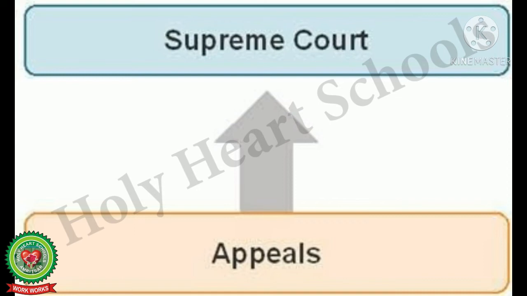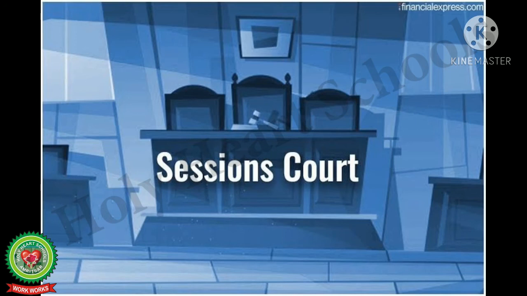Let us see the cases that can be brought before the Supreme Court only through an appeal. And those cases are, number 1, criminal cases. A criminal case where a person is acquitted by the session court. Acquitted means free from a criminal charge. By the session court, a court of session is the highest criminal court in the district, but awarded capital punishment.